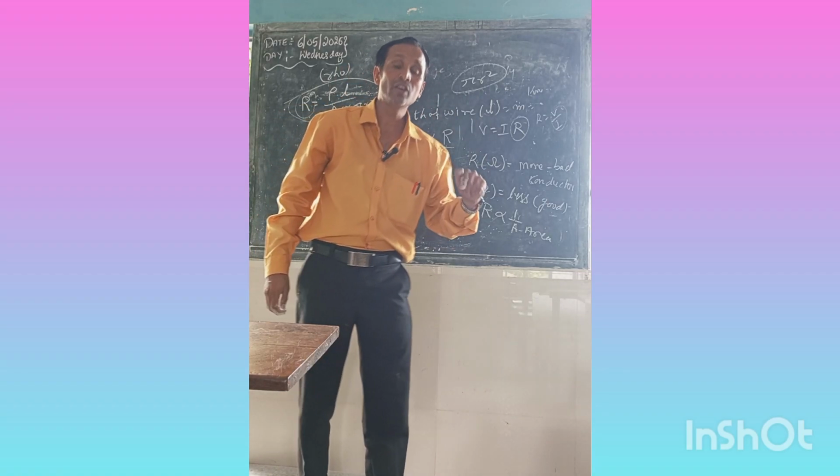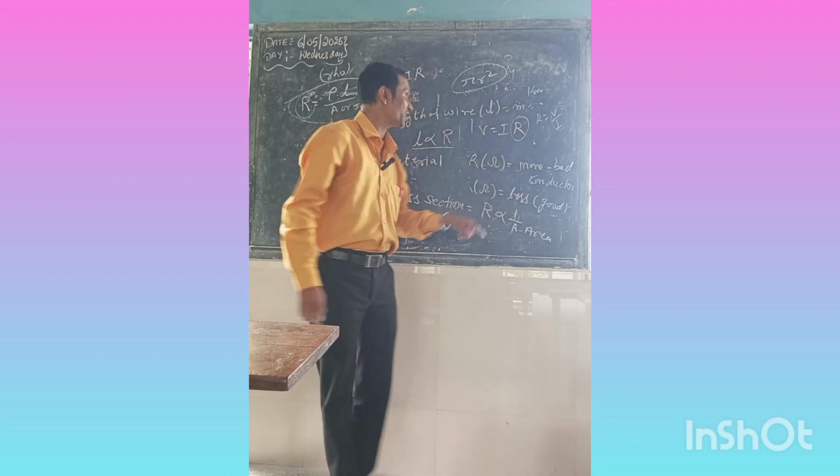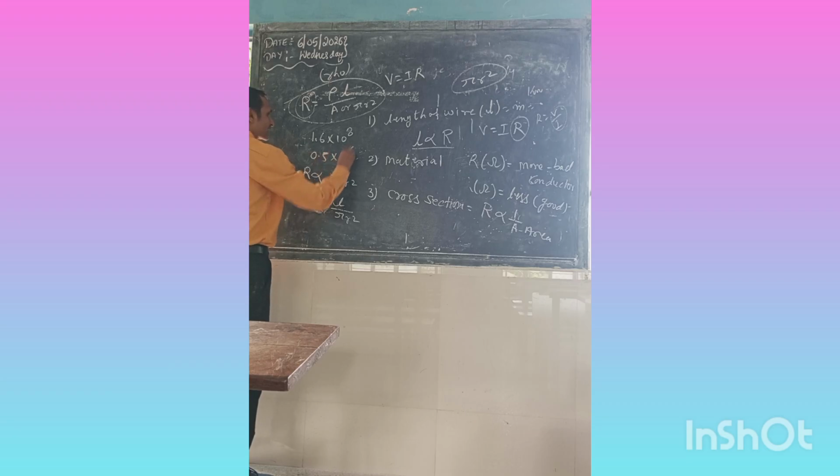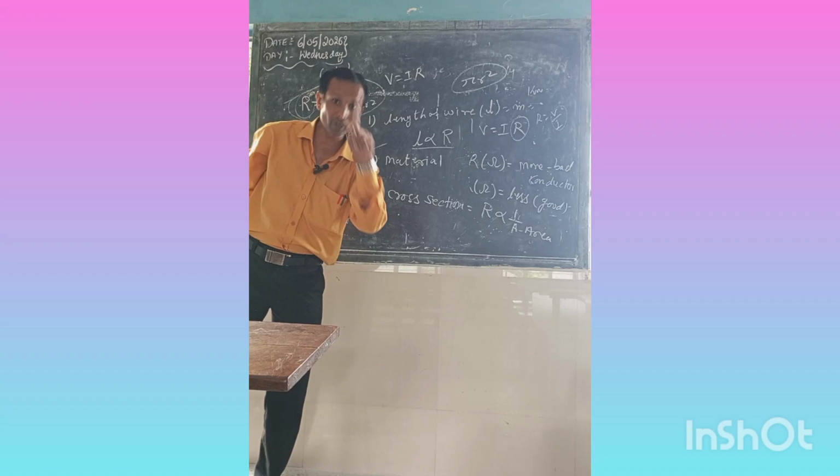Less resistivity means good conductor. Suppose two metals are taken, one with resistivity 1.6 into 10 to the power 8, another with 0.5 into 10 to the power 6. Which is the good conductor? The one with less resistivity is the good conductor.